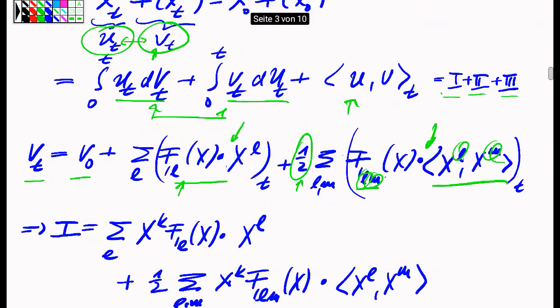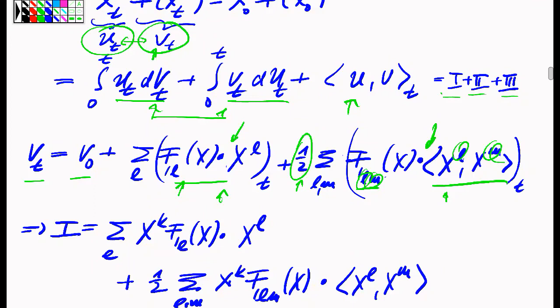Okay, so the v process is the sum of a certain stochastic integral and an integral in the Stieltjes sense, but nevertheless it's a generalized Stieltjes integral. That's how we wanted to understand the stochastic integral after all.